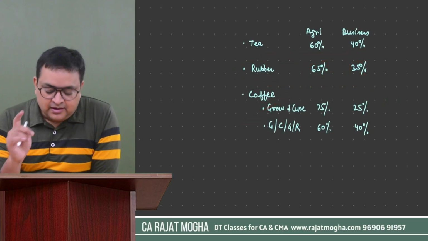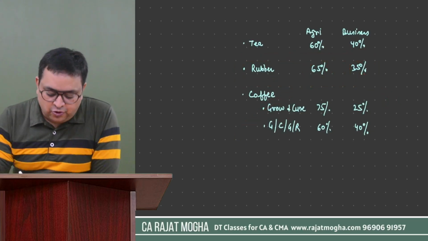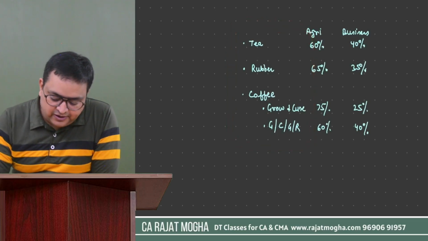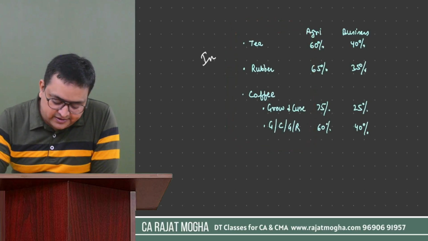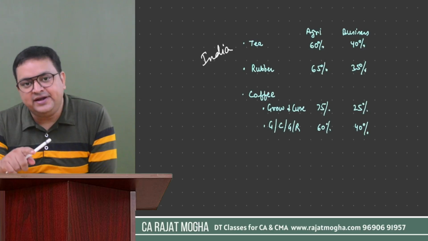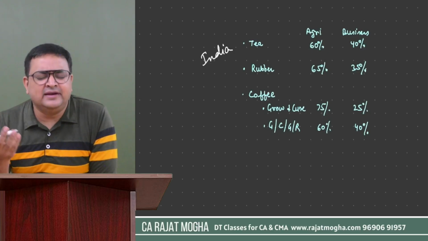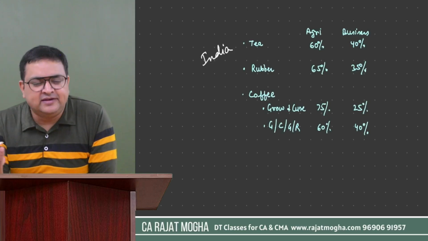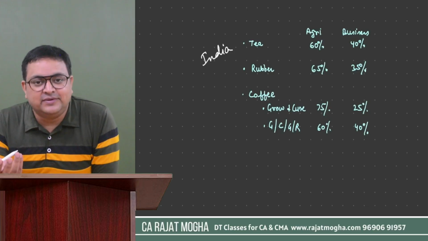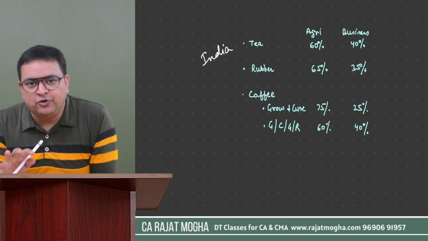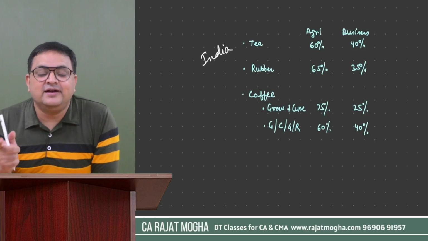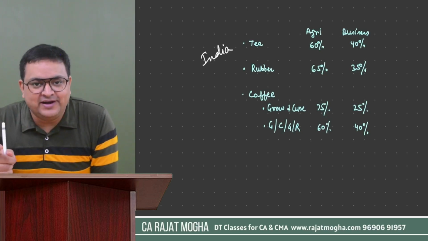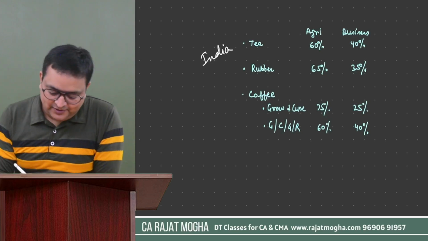Got it? Second thing which you should remember, all these businesses should be in India. If it is from outside India, then it could be 100% taxable. Then it depends upon the residential status. If the person is a non-resident, then obviously it would be exempt. But if the person is ordinarily resident, in that case their global income is taxable. Then we will not apply these percentages. Only agriculture income from India is exempt. If it is from outside India, it is always taxable. Got it? Okay, let's come back.